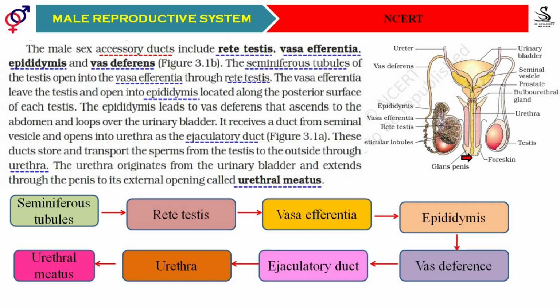But in the human female, the urethra opens separately and the vagina opens separately. You must also remember this proper sequence: seminiferous tubules, rete testis, vasa efferentia, epididymis, vas deferens, ejaculatory duct, urethra, and the urethral meatus.